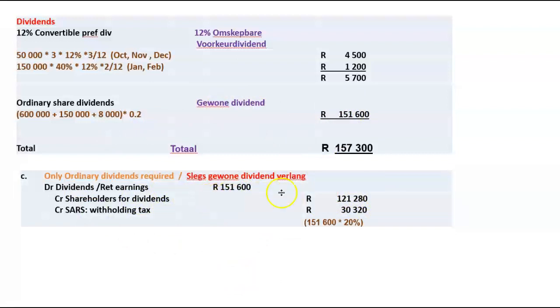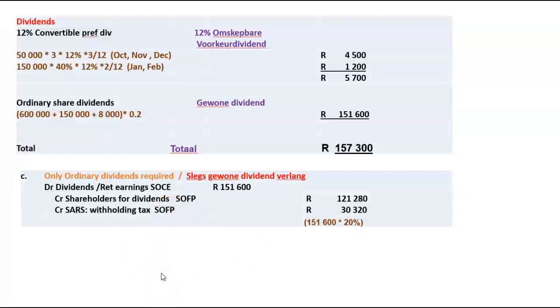So shareholders for dividends, credit 121,280, which is 80% of that amount, and SARS dividend withholding tax would have been 20% of that amount. What I didn't put in here is the statement indication. Statement of changes in equity, shareholders for dividend, statement of financial position, SARS dividend withholding tax, statement of financial position.